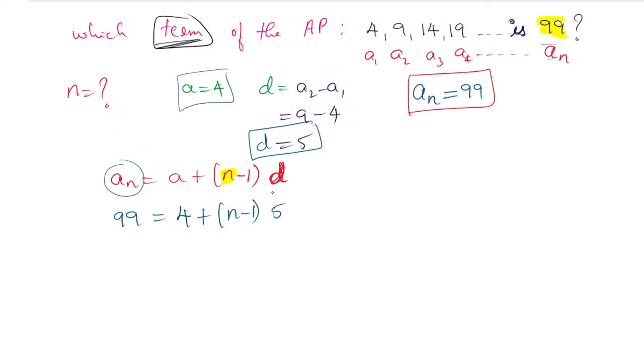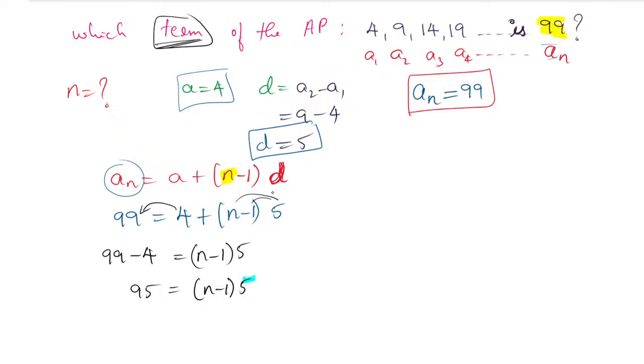So we will continue. This 4 you can bring to this side. So what will happen? 99 minus 4. The answer is not 494. So 99 minus 4 equals (n minus 1) into 5. I am not multiplying 5 inside. Why am I not multiplying 5 on the inside? I will tell you. The next term is 99 minus 4, which is 95, equals (n minus 1) into 5.